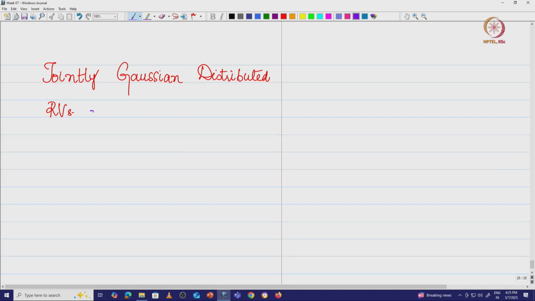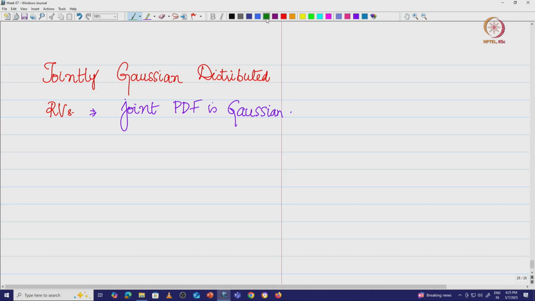What we are going to do is look at jointly Gaussian distributed random variables. What do we mean by jointly Gaussian distributed random variables? That means the joint PDF, the joint probability density function, is Gaussian.